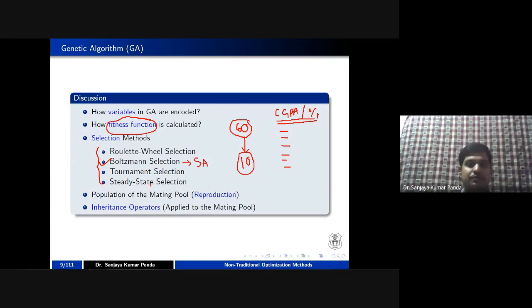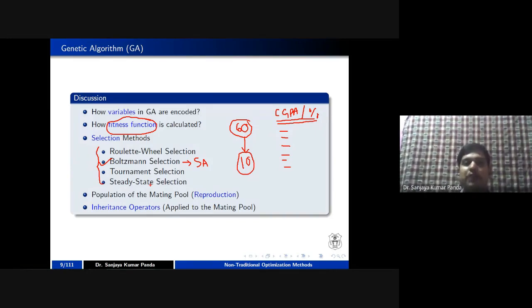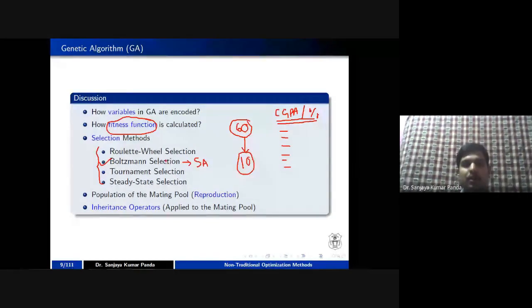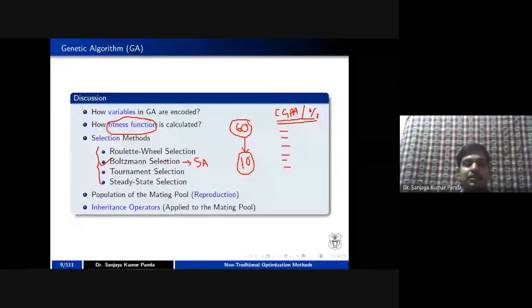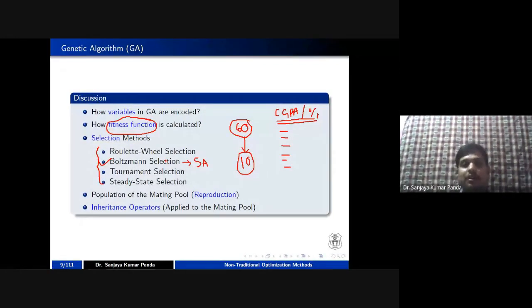Then very frequently you can ask which selection method is best. I will tell you the pros and cons of each selection method. You have to visualize that in your problem domain in order to decide which selection method will be appropriate for you. In a global sense, there is no selection method recommended by any researcher. In a particular specific problem, you can say this selection method is good in comparison to other methods.